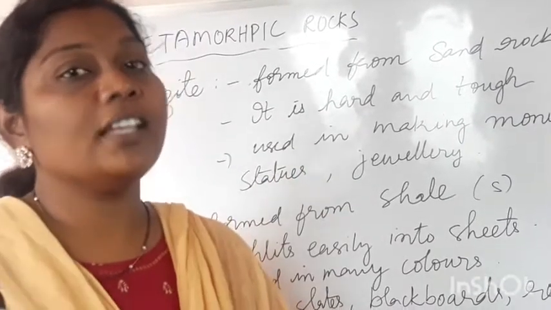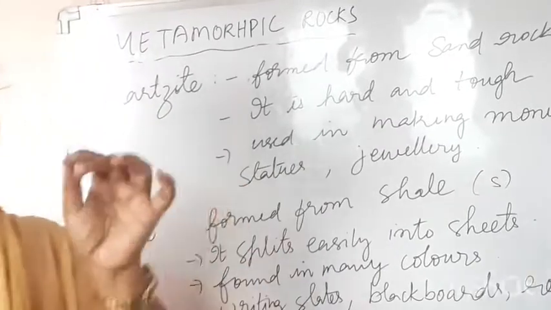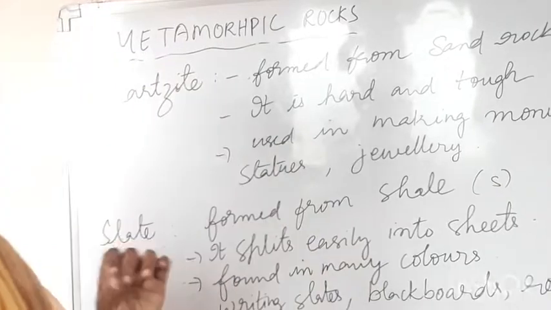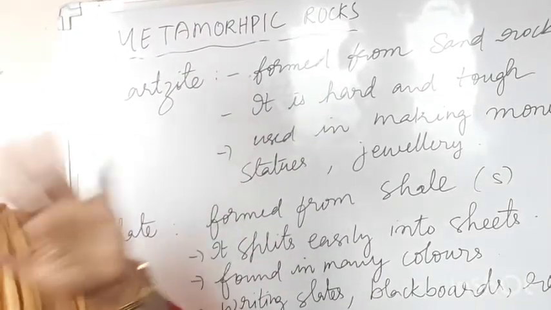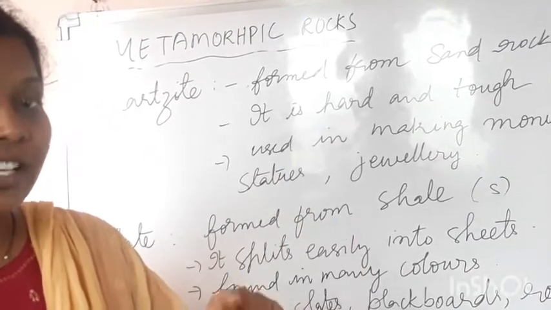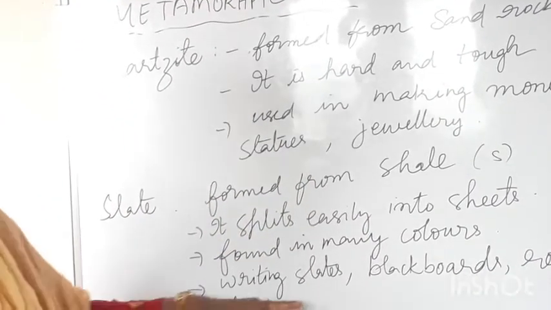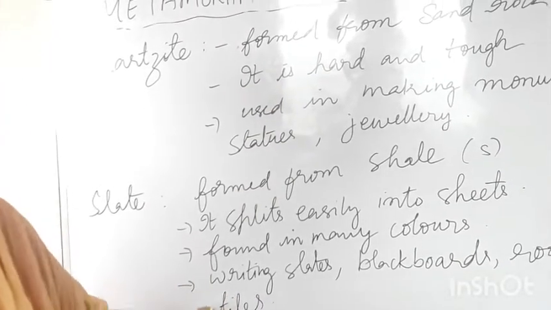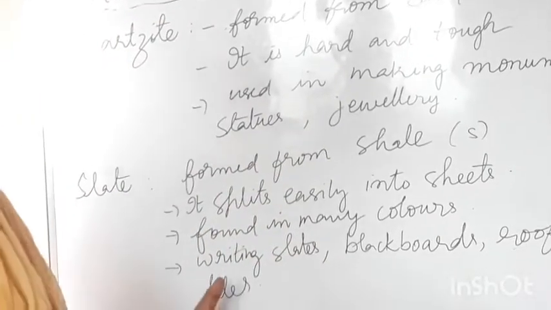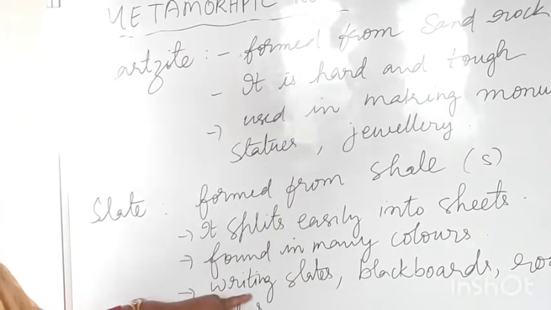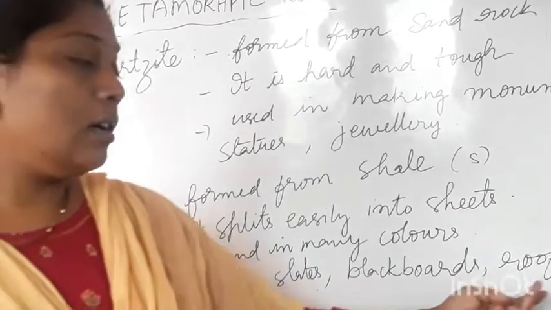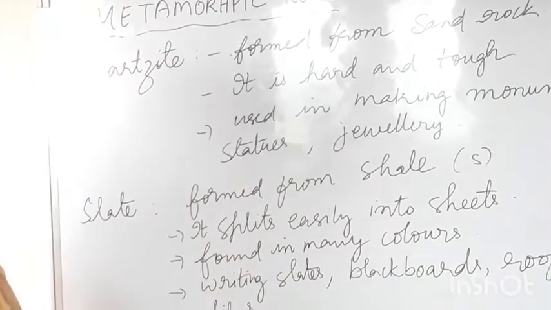If you have seen such kind of slate, the slate itself is a rock. The slate itself is a rock. So how is that slate? The slate is like dark in color, dark black in color, and also it has some shiny appearance, right, children? So the slate is used for preparing writing slates, blackboards, roofs, and also tiles.